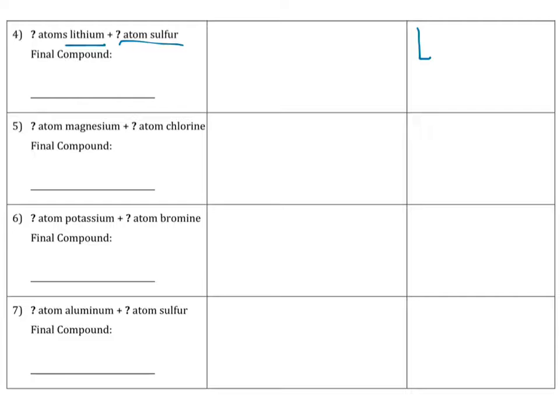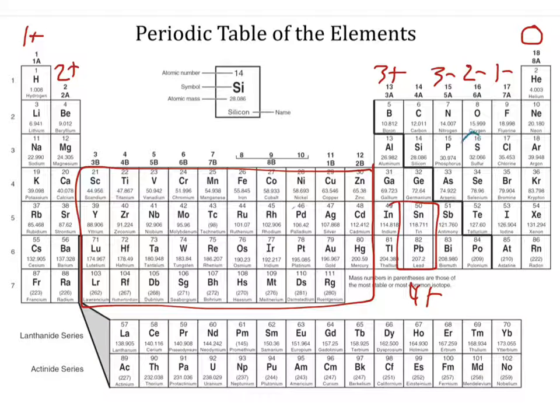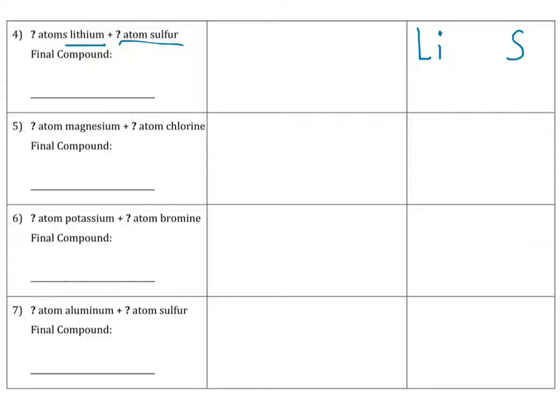So let's say we had lithium and we have sulfur. And if we look at our periodic table, you'll see that sulfur makes a 2 negative. You'll see that lithium makes a 1 positive. And so this makes a 1 positive, this makes a 2 negative. And so how do we balance the charges in this situation? Because again, it's going to come down to how do we balance these charges? This is a 2 negative, that's a 1 positive. Well, the way you do that is by adding another lithium.